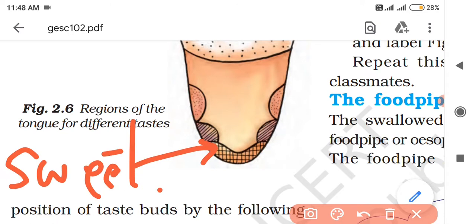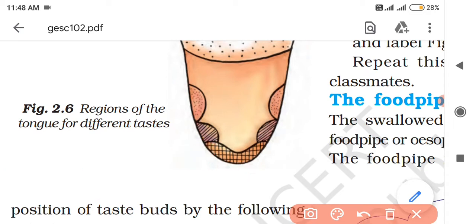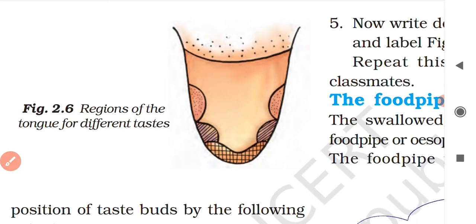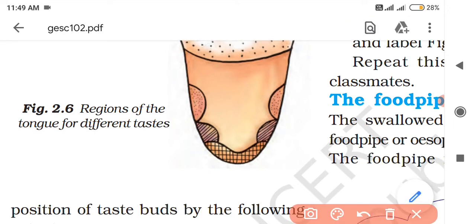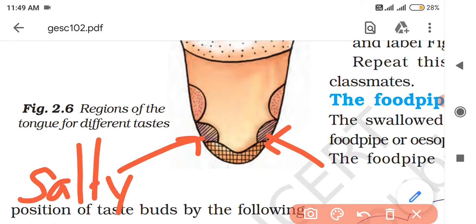The maximum effect of sweet taste is felt at the tip of the tongue. At the tip of the tongue, it feels sweet. The maximum effect of salty taste is felt just behind the tip of the tongue. It is salty.